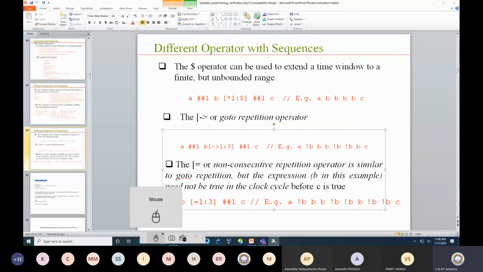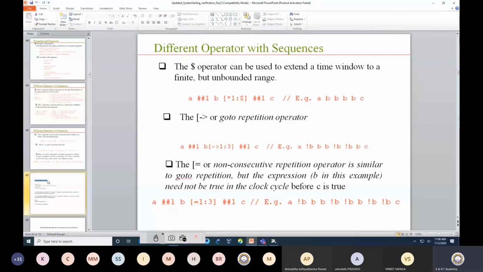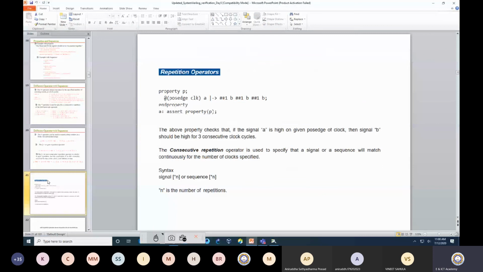So let's move ahead with some more assertion repetition. So I think now probably we can simply skip this. Otherwise, I would like to know what I can write for this. Property P, posedge of the clock A, then it is an overlap operator, has S1B, has S1B, has S1B.